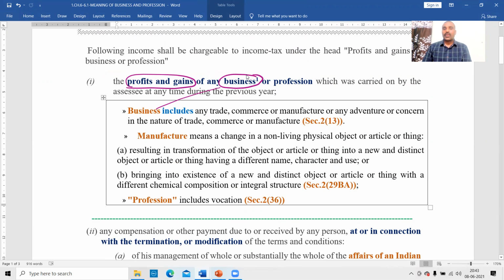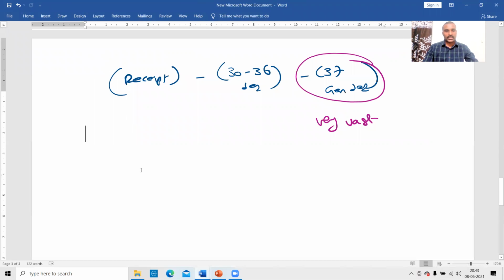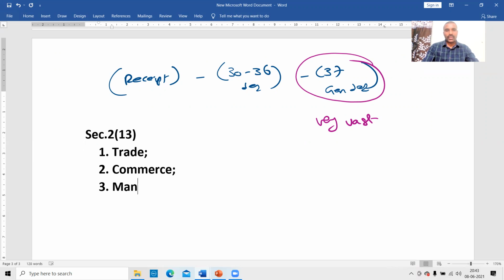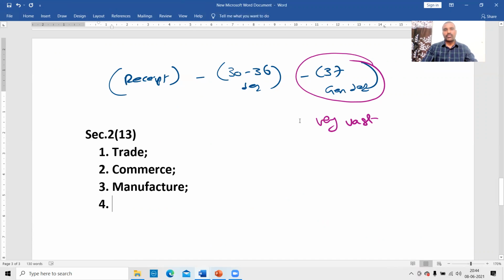Now, business. If you look at the definition of section 2 clause 13, what are the aspects covered here? Section 2 clause 13 covers business. The first aspect is trade, commerce, manufacture, or any adventure or concern in the nature of trade, commerce or manufacture.